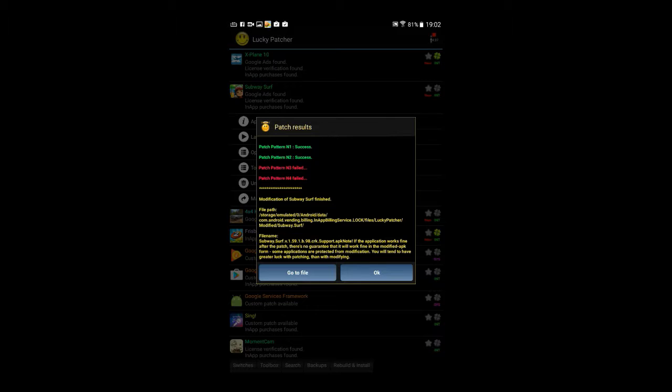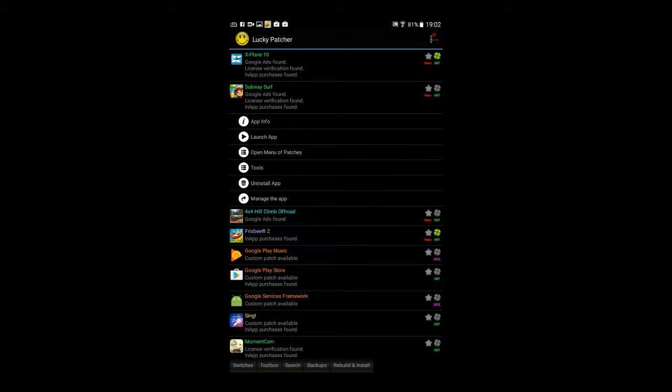After the patch is done, two options will be success and two will be fail. So don't worry about this. After you have done, click OK and click on rebuild and install, which is located down. You can see here switches, toolbox, search and backup center, rebuild and install.